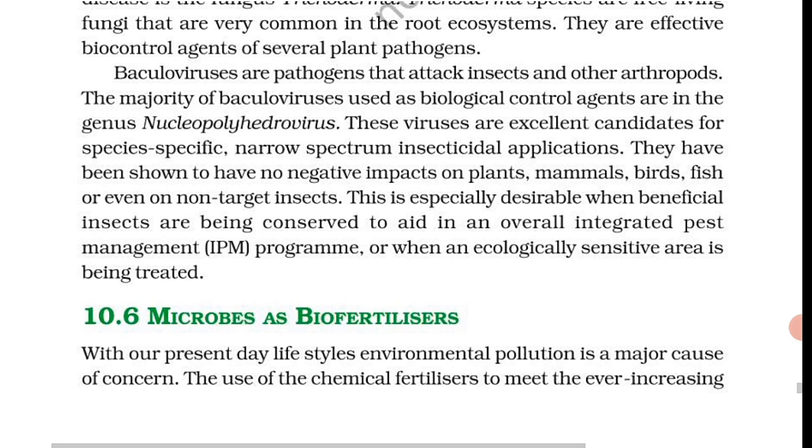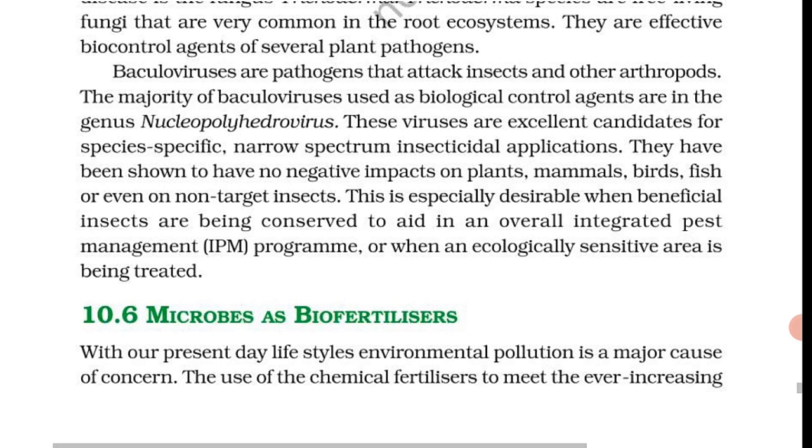You have studied about the nodules on the roots of leguminous plants formed by the symbiotic association of rhizobium. These bacteria fix atmospheric nitrogen into organic forms, which is used by the plant as nutrient.